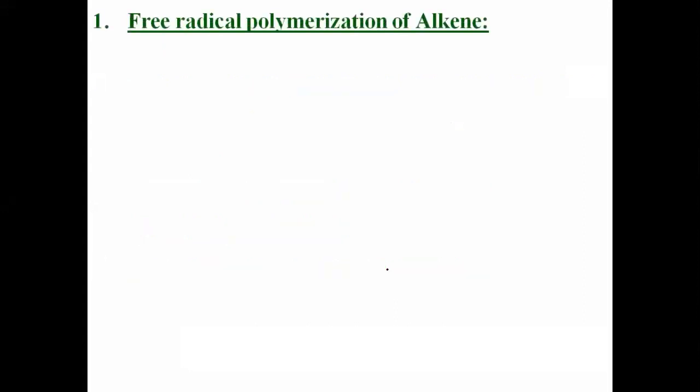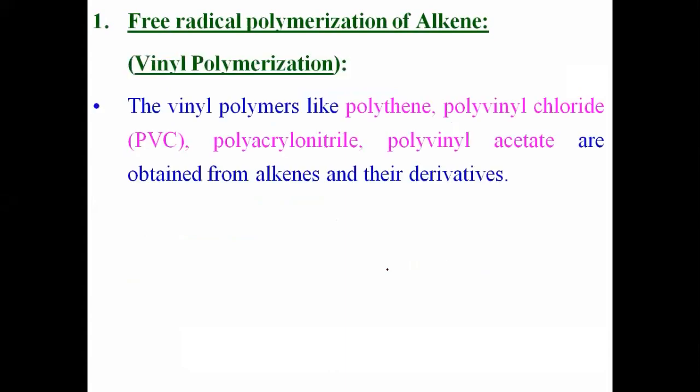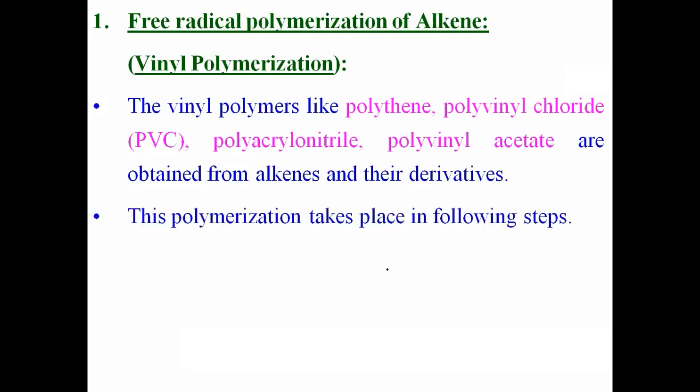First, about the free radical polymerization shown by alkene. By using this method, we can synthesize different polymers like polythene, polyvinyl chloride, that is PVC, polyacrylonitrile, polyvinyl acetate, etc. That polymerization takes place in 3 steps. One is the chain initiation, then second is the chain propagation, and third one is the chain termination.